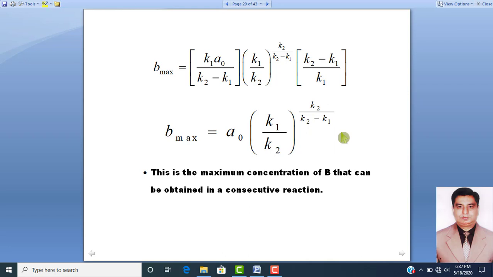So dear students, now we have got the value of Bmax when the time was Tmax. So Bmax is the maximum concentration of B that can be obtained in a consecutive reaction.